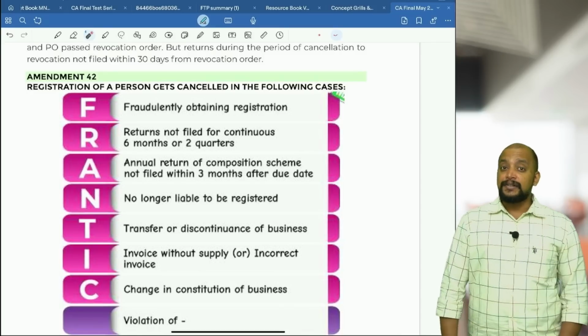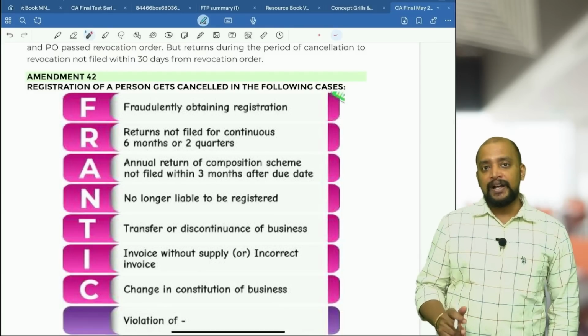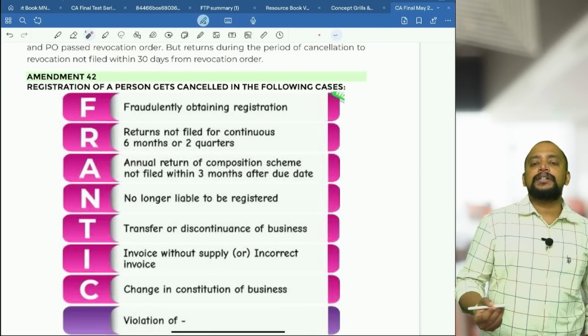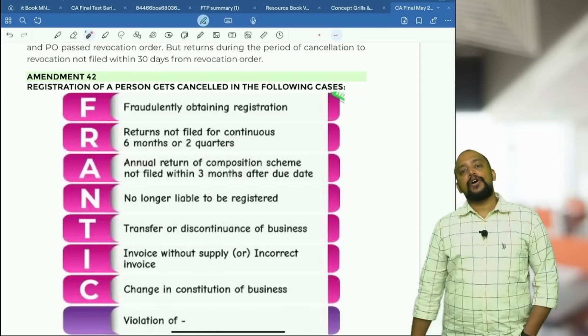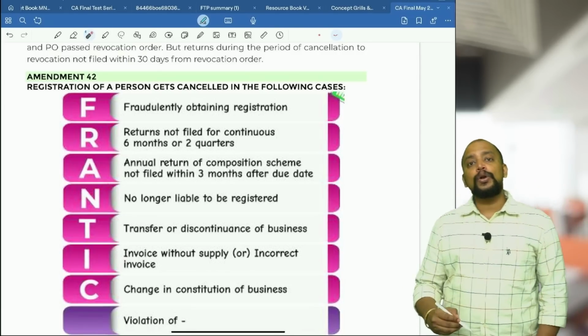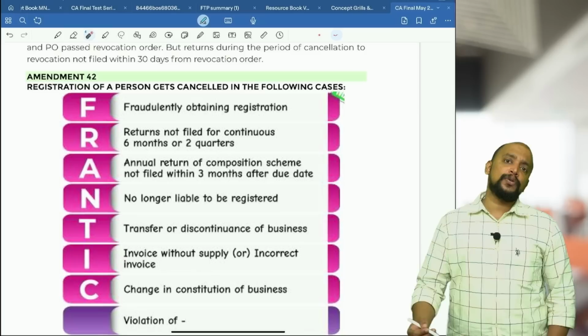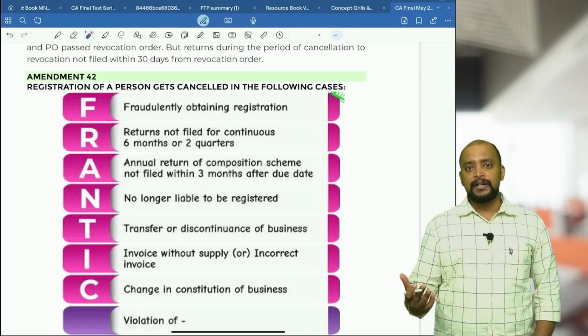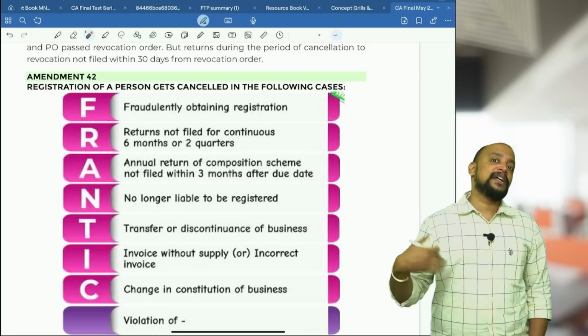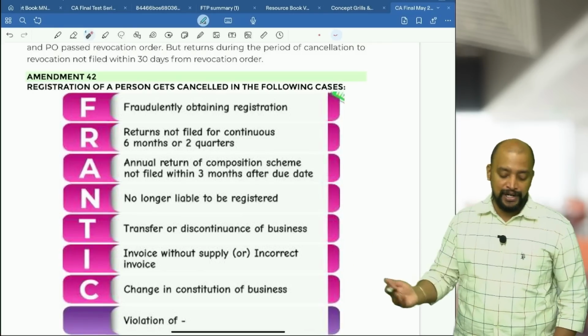R, returns not filed for consecutive 6 months or 2 quarters. A, annual return for composition scheme not filed within 3 months from the due date. N, no longer liable to be registered, meaning their turnover has fallen below the threshold limit, or they are not covered under section 24 compulsory registration, etc.